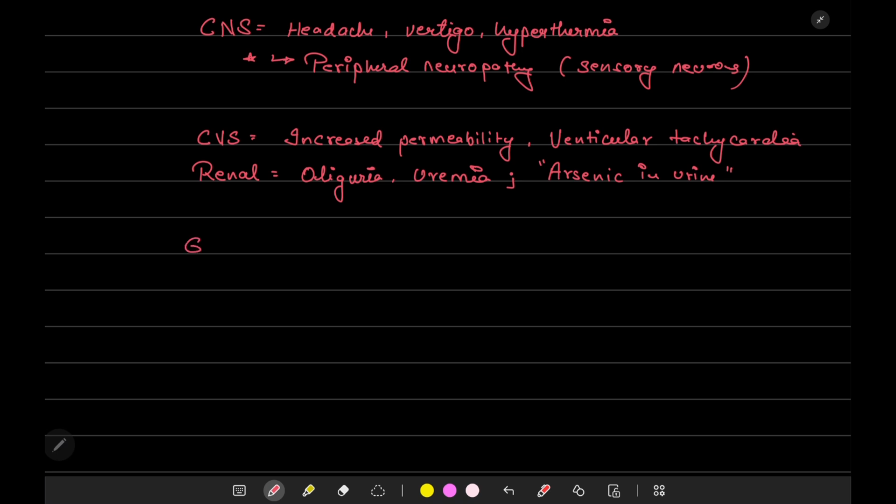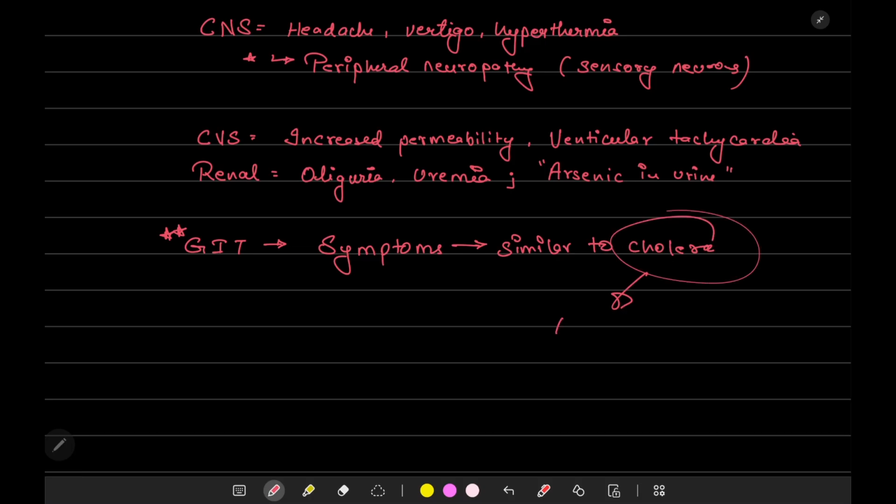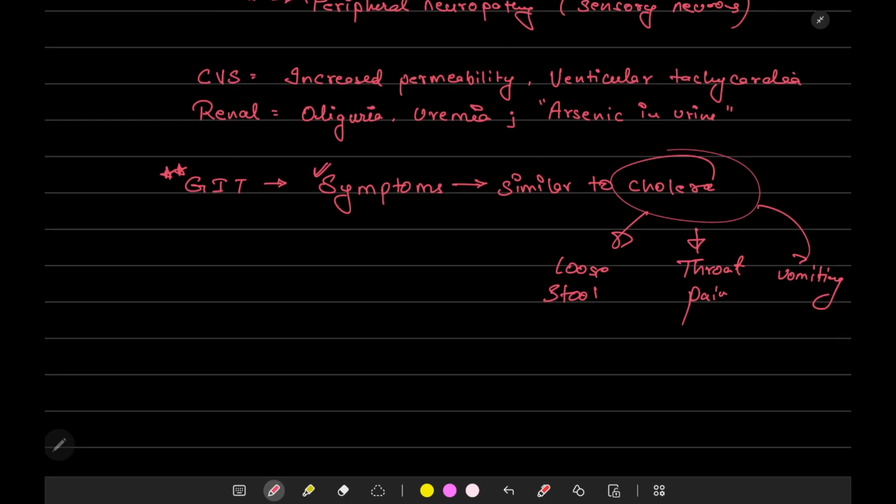Now, one of the most important systems that we have to mind is the gastrointestinal system. It causes symptoms that are similar to cholera: loose stools, throat pain, vomiting. These symptoms all occur in cholera as well as in arsenic poisoning. So these were the signs of acute arsenic poisoning.